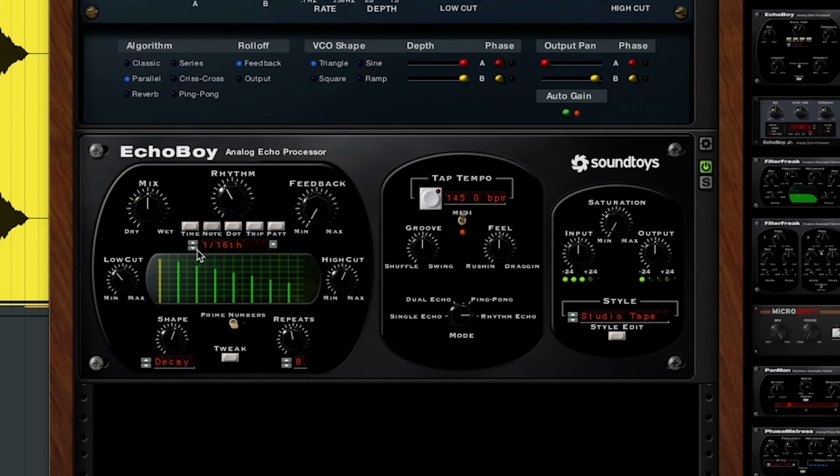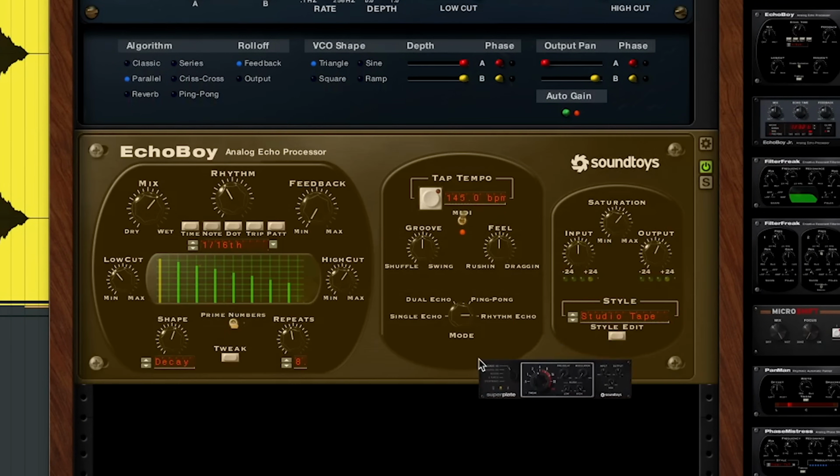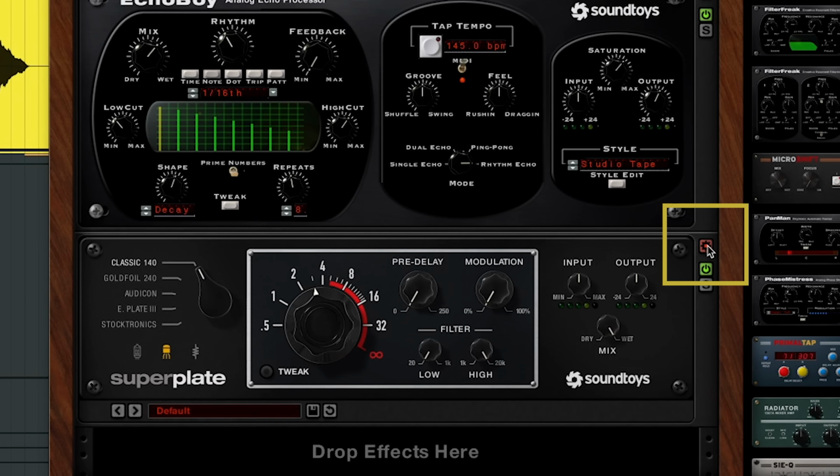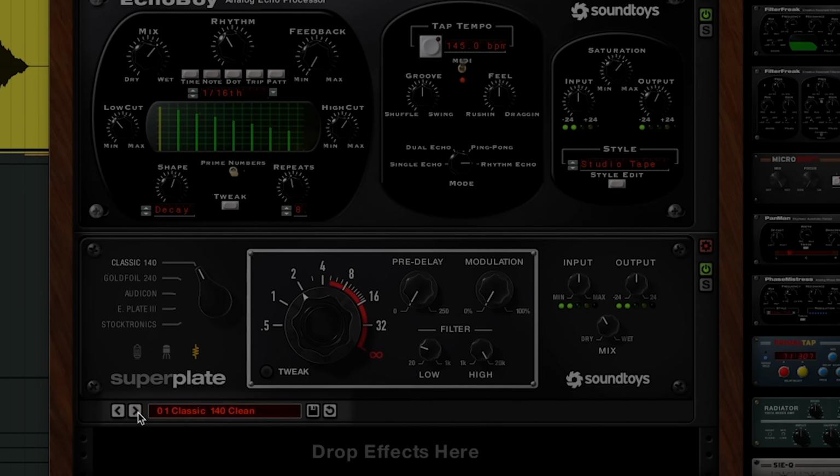It's subtle, but I like how this faster delay is creating a splattery effect in a different part of the stereo field. Let's bump the saturation and then drag on Super Plate. Clicking the gear in the top right corner opens the preset menu. I think I'm looking for an Audicon sound.